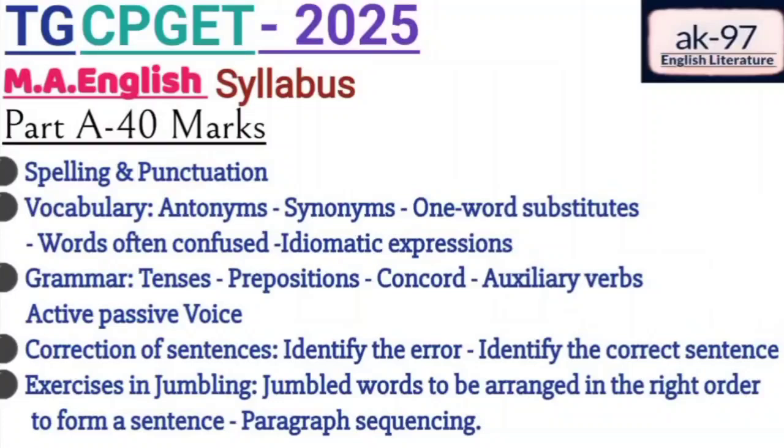When it comes to words often confused, these are words that have similarities in spelling or meaning, so that they give you a lot of confusion. To avoid that confusion, you need to practice more and more bits on words often confused. You need to be very particular about the spelling of each word and even their meaning too. For example, we have words like accept and except.